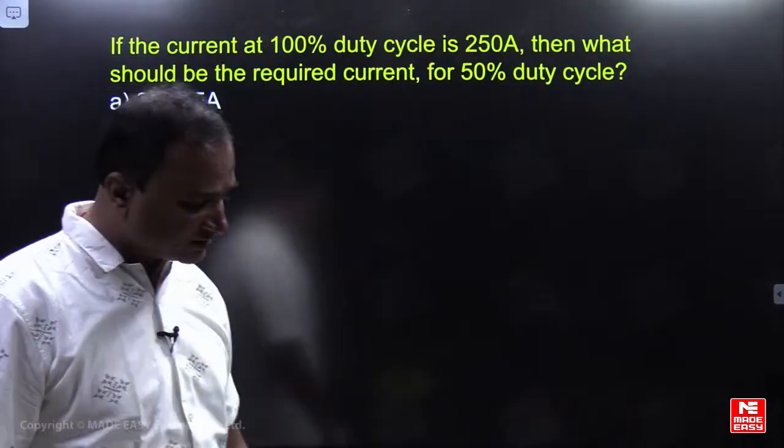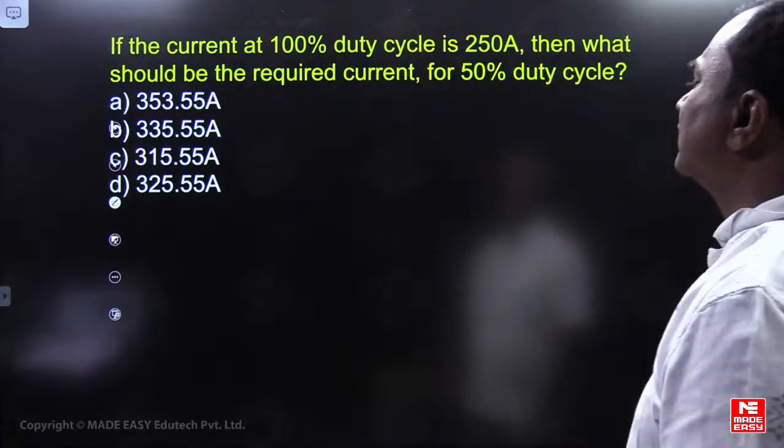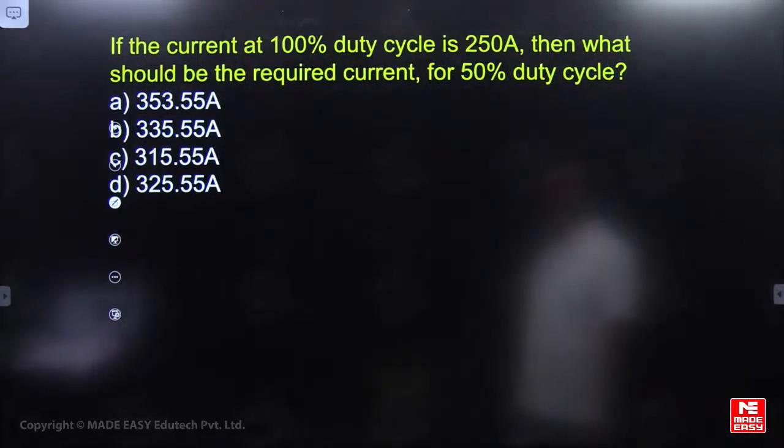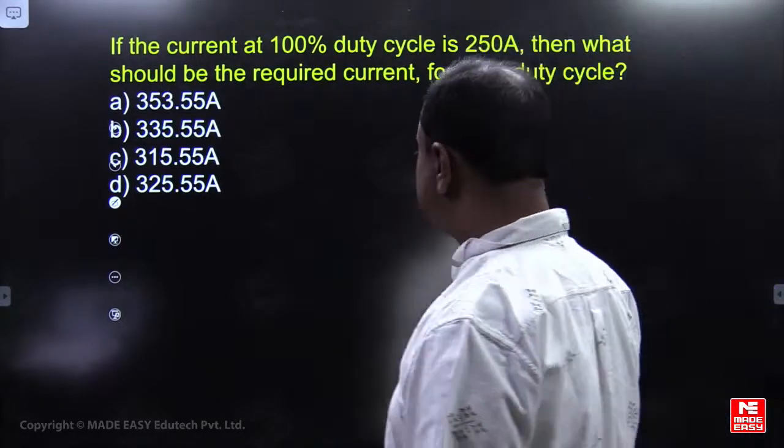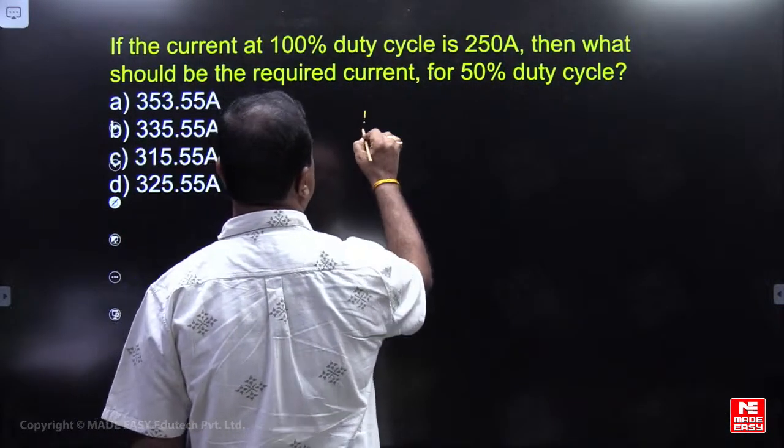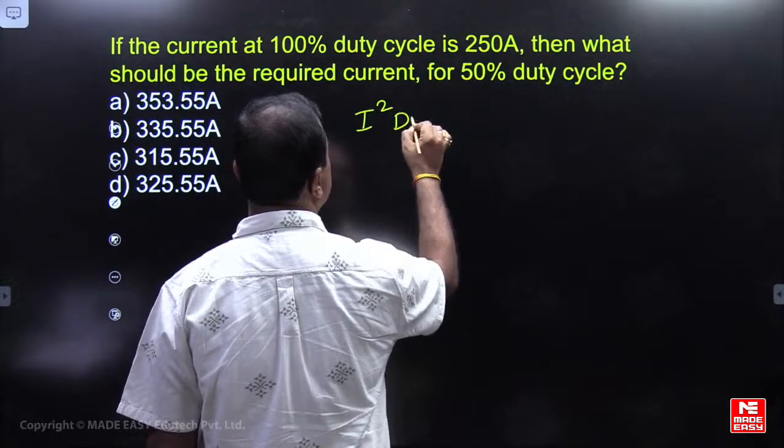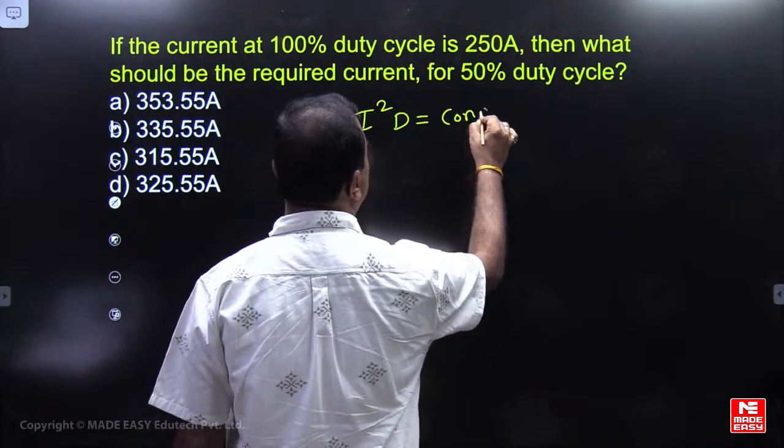Yeah, please observe this point, friends. This question: if the current at 100% duty cycle is 250 amps, then what should be the required current for 50% duty cycle? Friends, the duty cycle current relation is given by this equation: I square D equals constant.